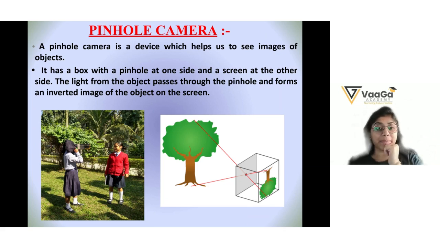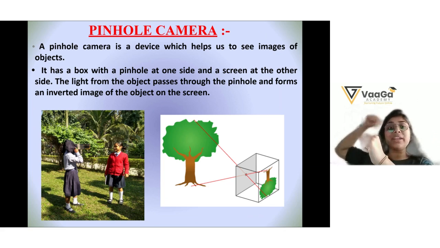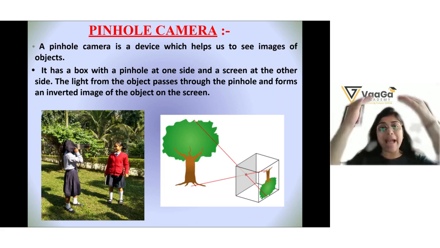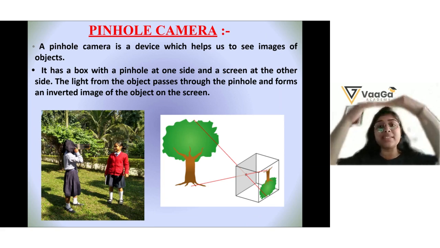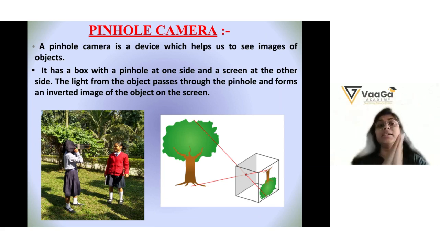Through that pinhole you can see the inverted image of the tree, which is behind you, on that screen, because the reflected image always falls on the screen. So this is the pinhole camera experiment.